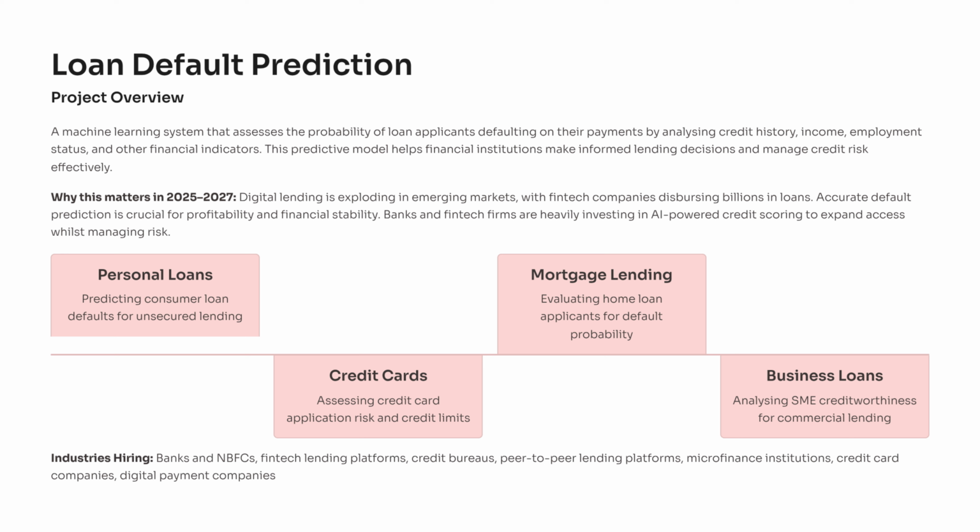It matters because digital lending is exploding across banks and fintechs, and billions in loans now depend on automated risk models. Accurate prediction protects lenders from heavy losses while helping deserving customers access credit safely. You will see how this applies to personal loans, home loans, credit cards, and even business loans, which makes the project feel real and industry-ready. This gives you exposure to the same logic used by credit bureaus and large lending platforms.